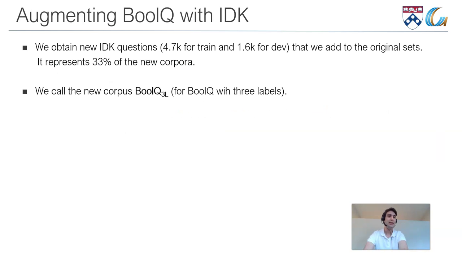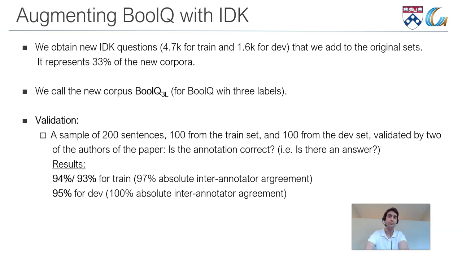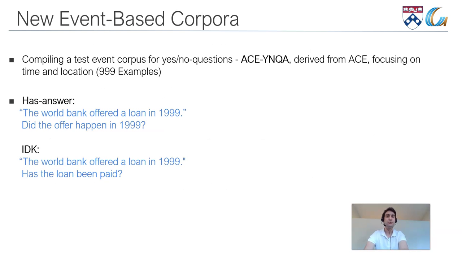So we obtain these questions and we add them to the original BoolQ dataset, obtaining the BoolQ 3L dataset with 3 labels. We validate it manually, showing that the noise is very small, with a high inter-annotator agreement. And we also compile out-of-domain datasets, in particular a test set that is derived from the ACE event extraction dataset. We focus on time and location arguments, and we derive both yes-or-no answer questions and I don't know.